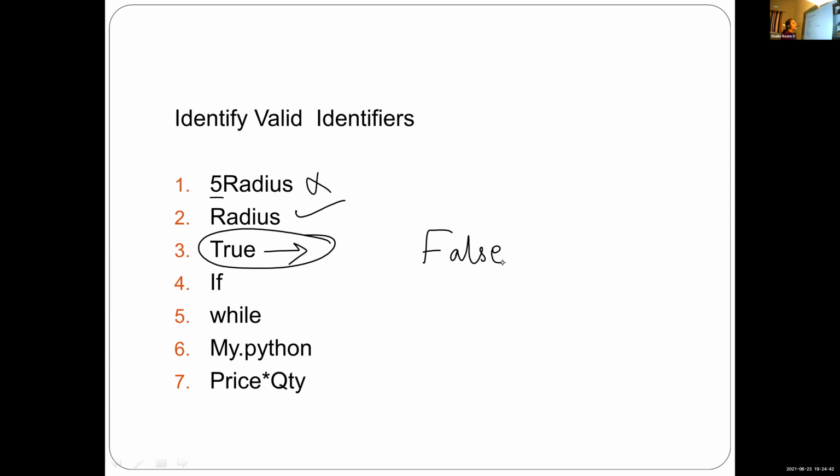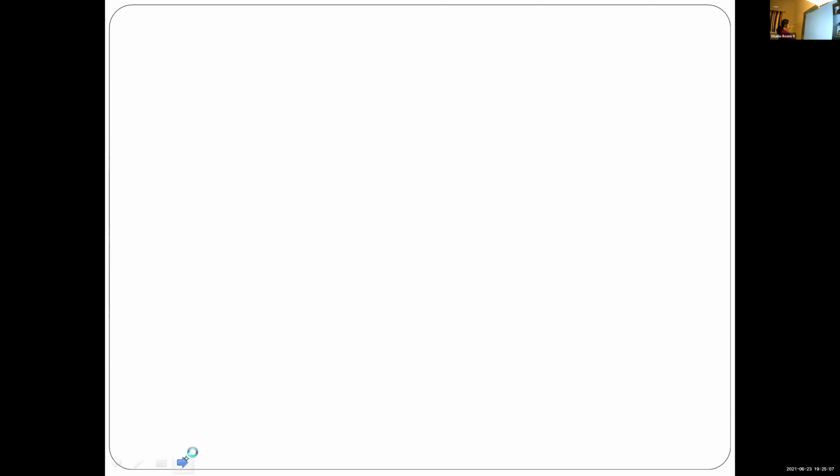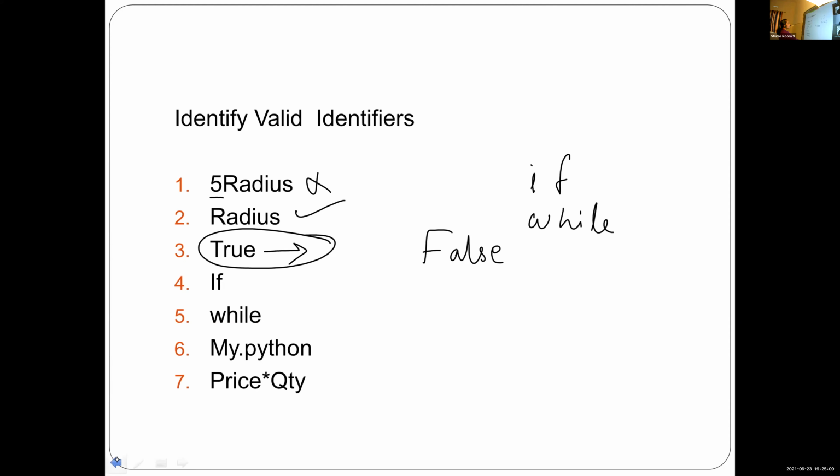Keywords are the words that have a special meaning. So true, false, then if, while, there are so many keywords. I will just write some of the keywords. We will learn about all these keywords. You just note down the keywords. I will first give the definition of keyword. Write the definition. First, write the heading keyword.